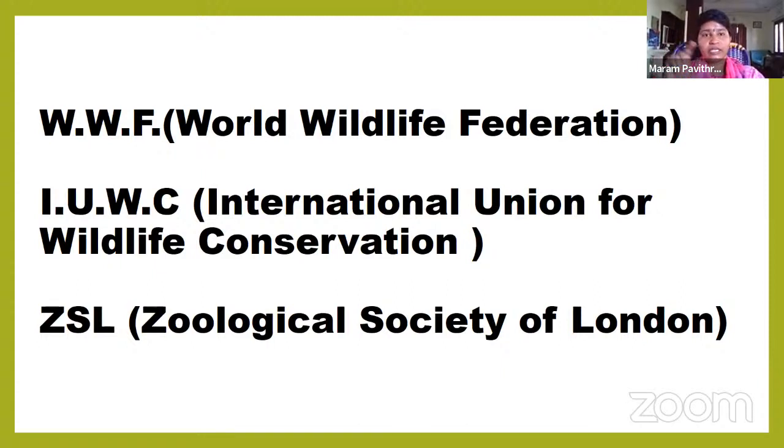You should keep in mind the expanded forms of the acronyms WWF, IUWC, and ZSL, which declare the endangered animal species list.